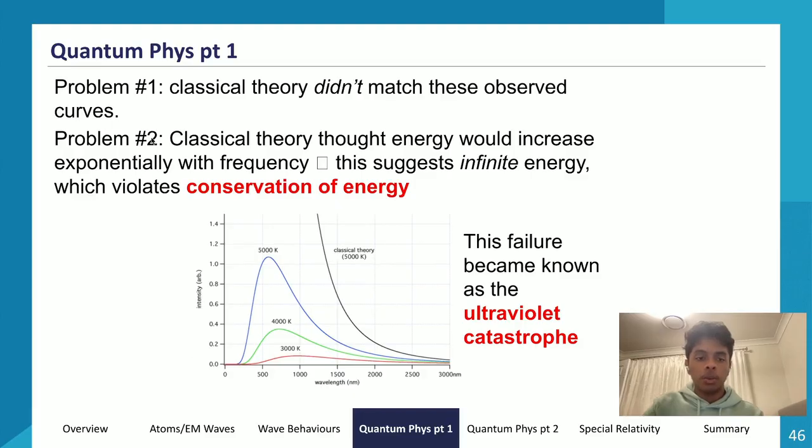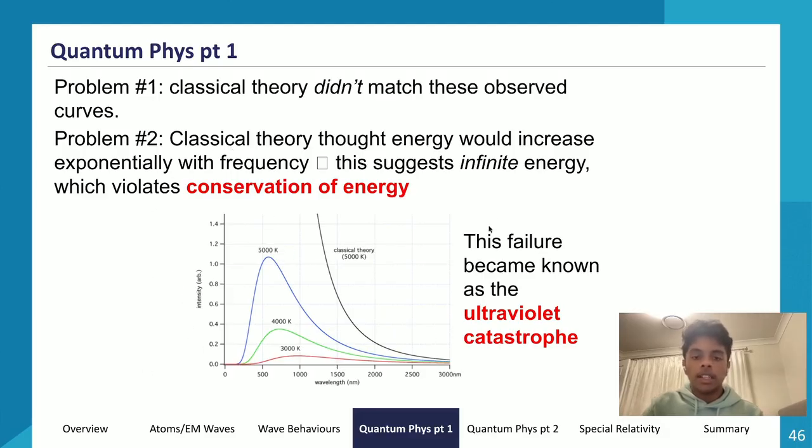The second was that classical theory thought that energy would increase exponentially with frequency, and so it suggests infinite energy, because as the wavelength decreases and thereby frequency increases, infinite energy would be generated. As the wavelength approaches zero, it predicted that the intensity of the light would reach infinity, so it would carry infinite energy.